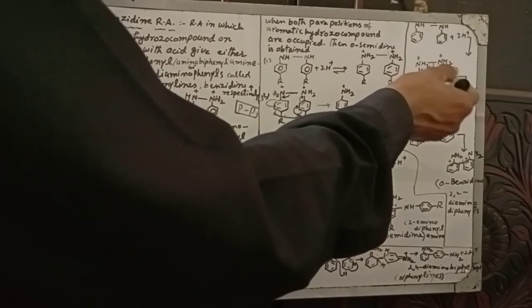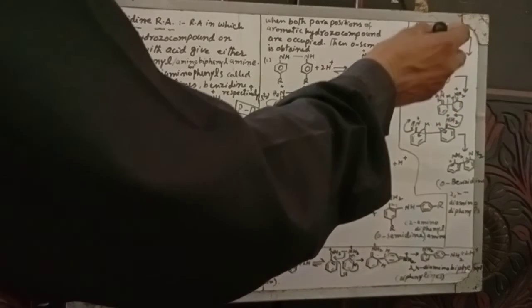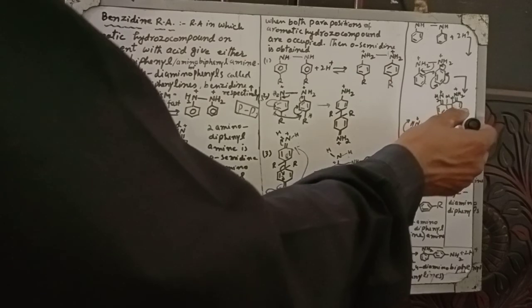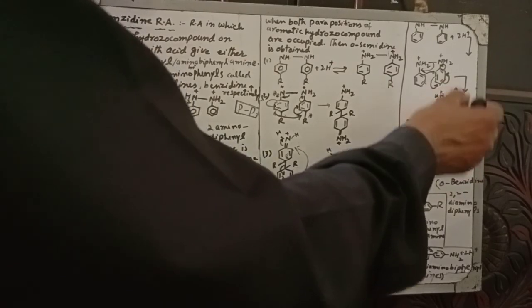Attack may occur on the ortho position of both groups. Both phenyl groups attach on the ortho position. Like this, protonation occurs, then the ortho position of one benzene ring attacks the ortho of the other. Two ortho positions are attached. This is the 2 position, and this is also the 2 position.